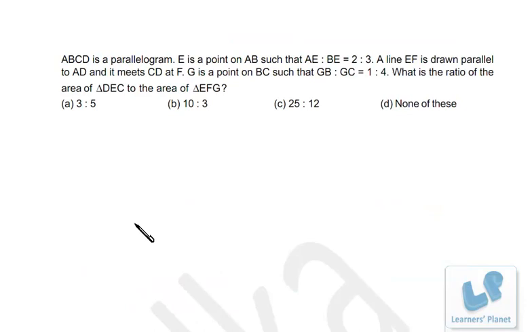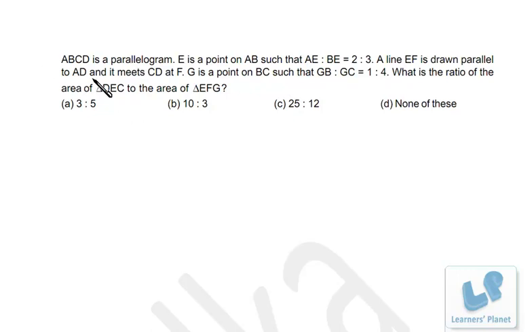Once again, a problem based on geometry. ABCD is a parallelogram. E is a point on AB such that AE is to BE is 2:3. A line EF is drawn parallel to AD and it meets CD at F. G is a point on BC such that GB is to GC is 1:4. What is the ratio of the area of triangle DEC to triangle EFG?